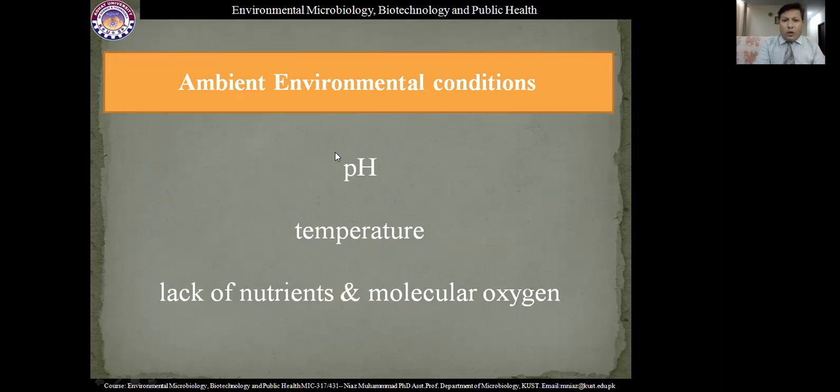If it is neutral, it will support most types of microbial communities. So every type of microbial community will grow over there. They will produce various types of enzymes, and they have the ability to decompose that particular pollutant. Suppose the pH of the environment is extremely acidic, then only acidophilic microorganisms will grow.